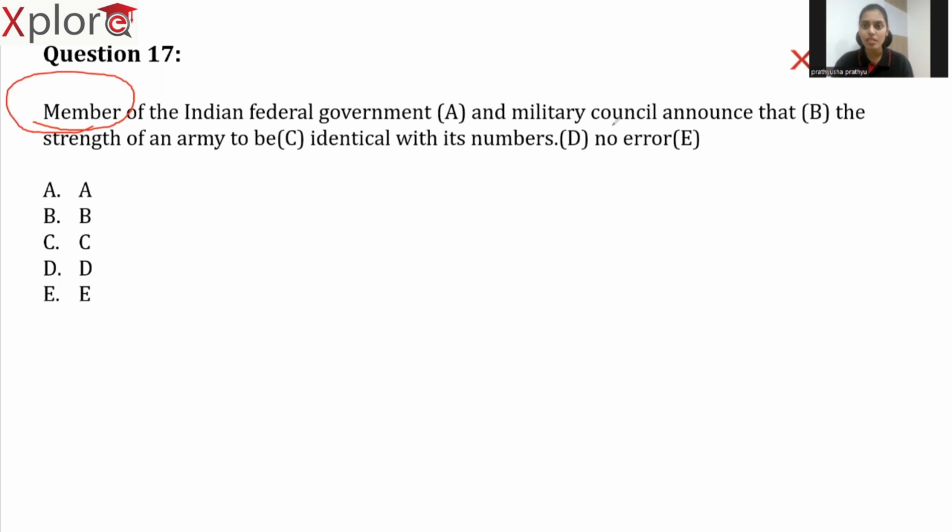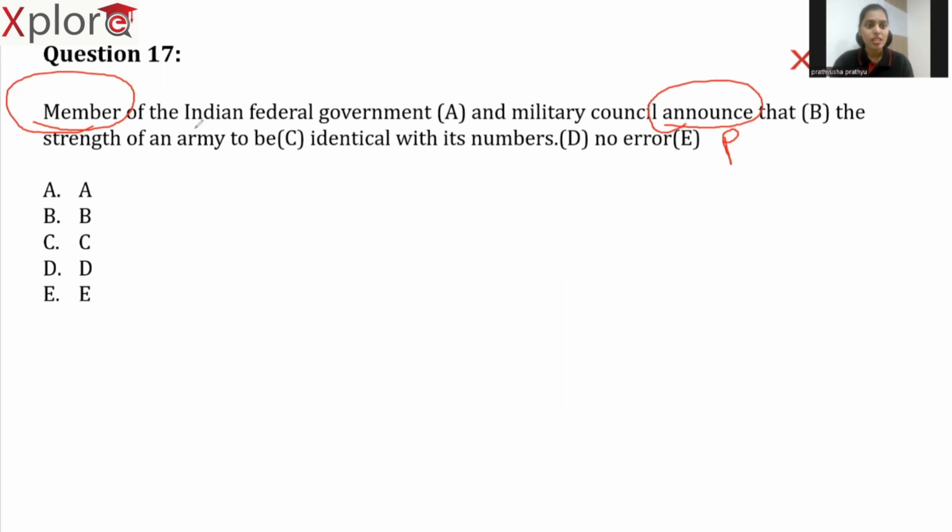Whenever we use two singular nouns and those two singular nouns are representing the same person, then the verb we use needs to be singular. Now what is the verb we have used here? Announce. Is it singular or plural? It is plural. Announce is a plural verb.